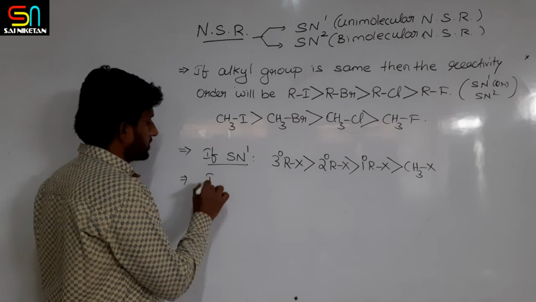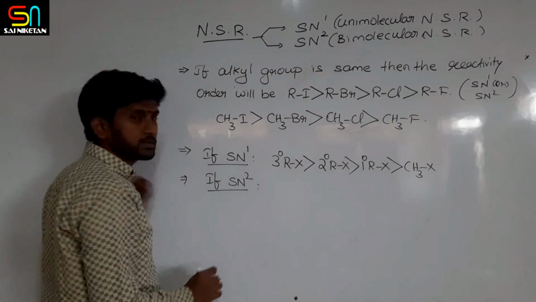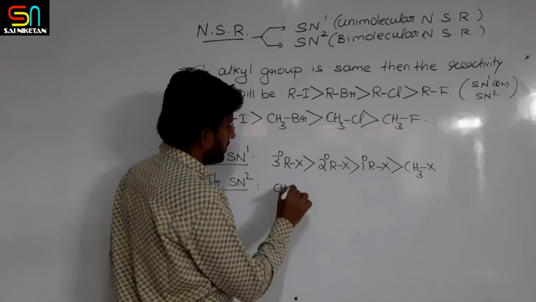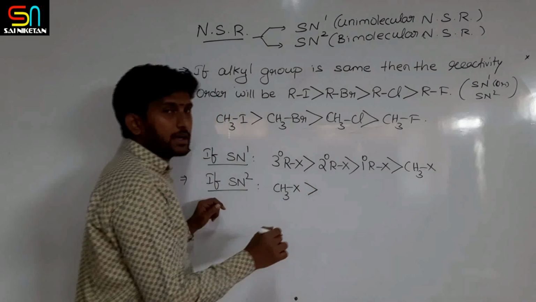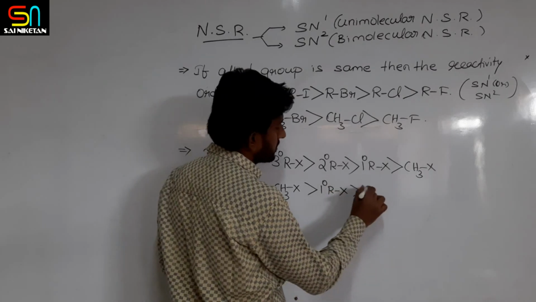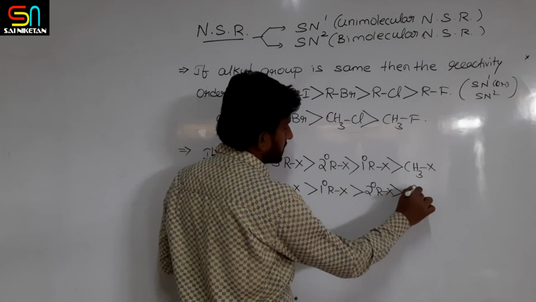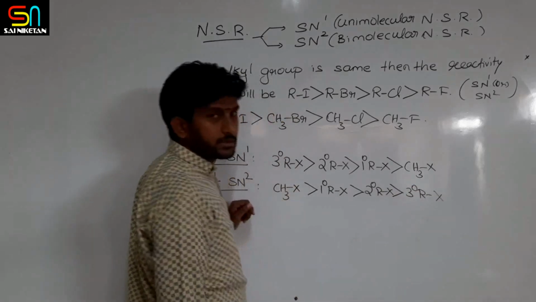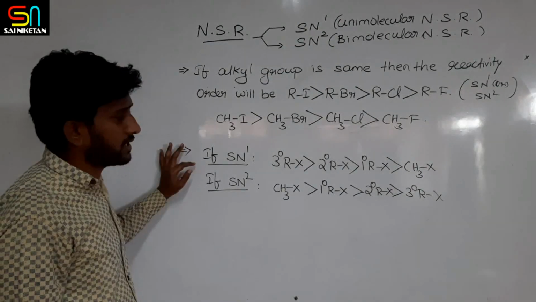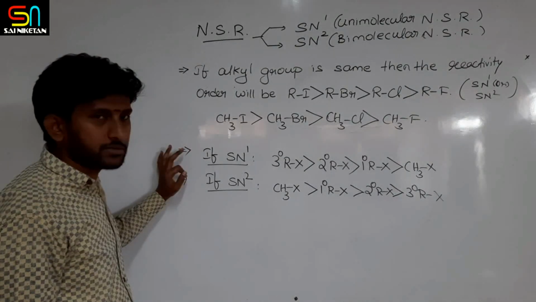If it is SN2, you know that methyl halides are more reactive than primary alkyl halides, than secondary, than tertiary alkyl halides. So this is the order of reactivity of methyl, primary, secondary, tertiary alkyl halides in SN1 and SN2.